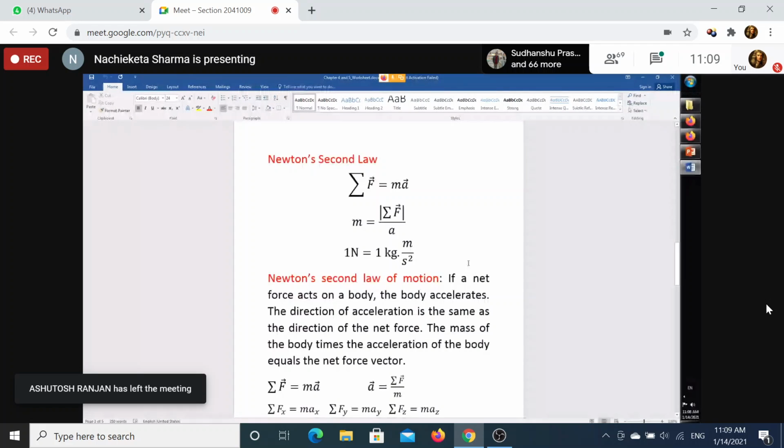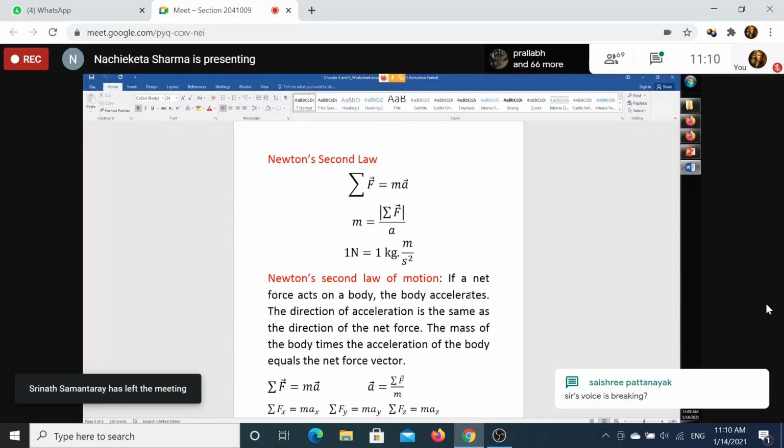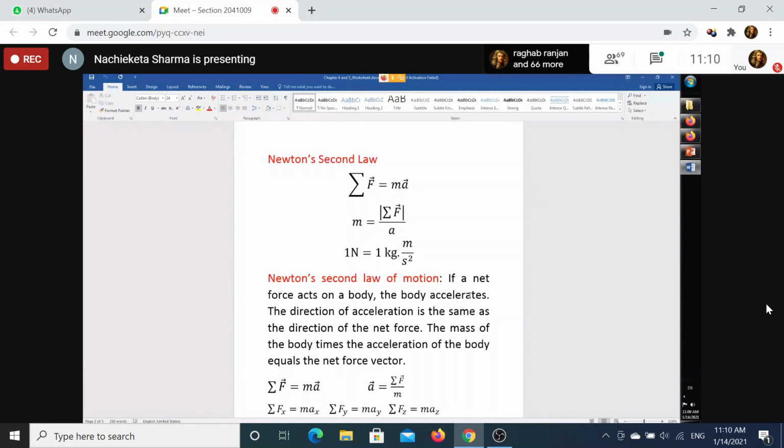Okay. Now Newton's second law of motion has three parts. You know that the first law is that the sum of all forces is zero. When the net force acting on a body is zero, the acceleration is zero and the body moves with uniform velocity. State of rest is also a state of uniform velocity of zero value. So when I say that the net force acting on a body is zero, the body is in uniform motion or moving with a uniform velocity. That is automatically the state of rest is also included. That is a very beautiful statement.